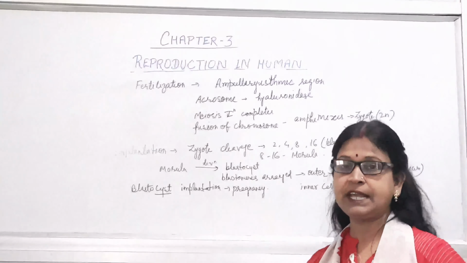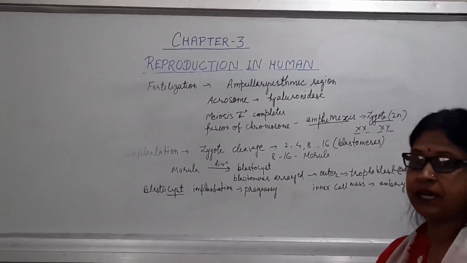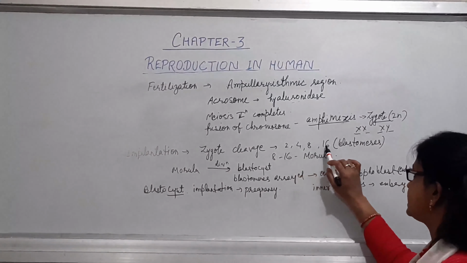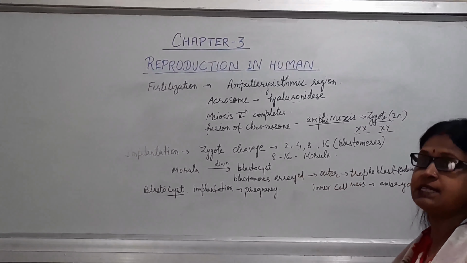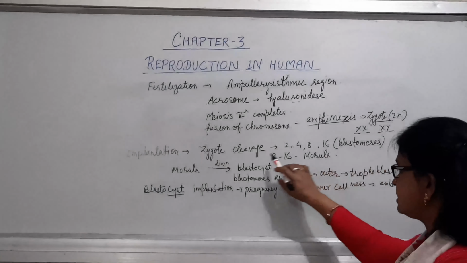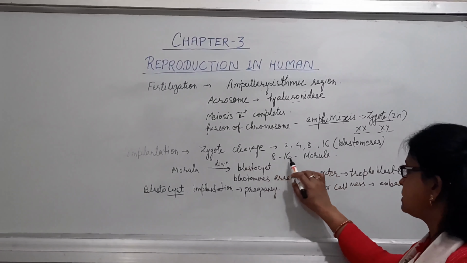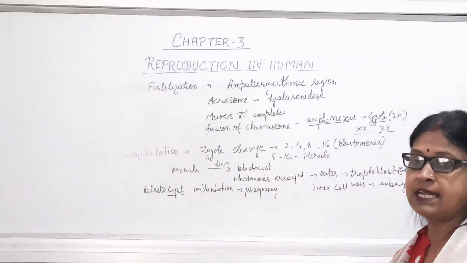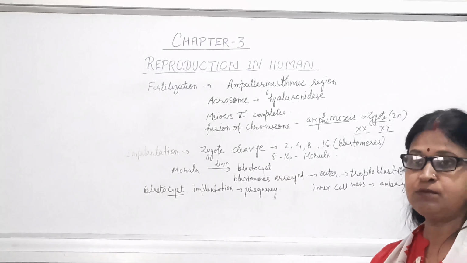Now this zygote will undergo cleavage, that means mitotic division. It will give rise to 2 cells, then 4 cells, then 8 cells, then 16 cells, and all these cells are known as blastomeres. When the zygote is at the 8 to 16 cell stage, that stage is known as the morula stage. That structure will now be known as morula.